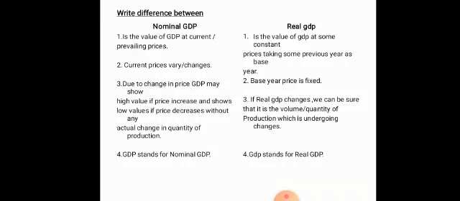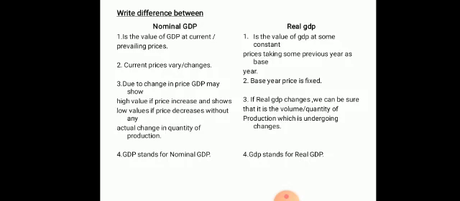Then for nominal GDP, the second point: current prices vary or change. Now see, in this particular year only, take the price of petrol. Sometimes it is 70 rupees, sometimes 72 rupees, sometimes it may become 68 rupees, again it may become 75 rupees.